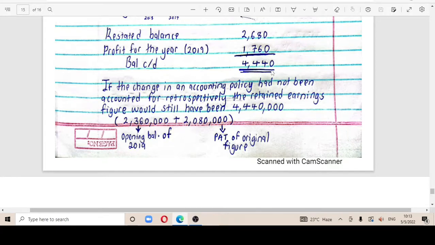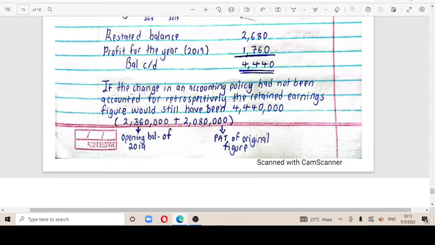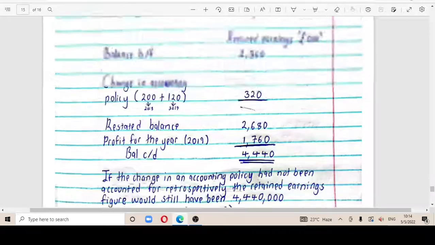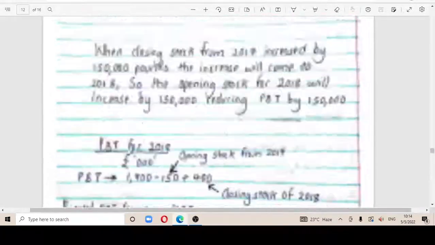To prove this answer, you can get the opening balance of 2019, which was in the question, 2,360,000, plus the PAT of the original figure of 2019.